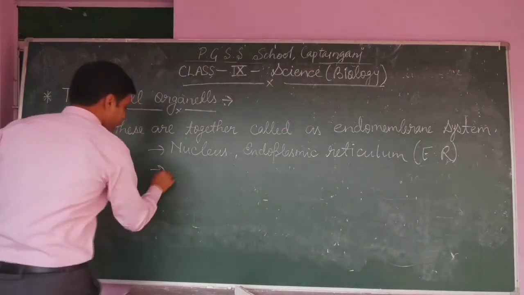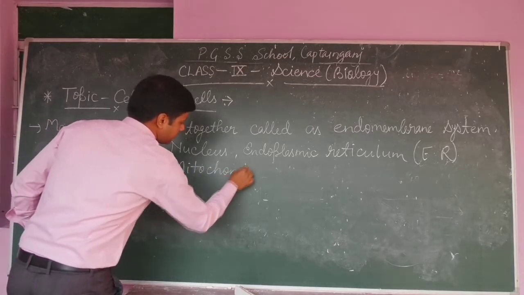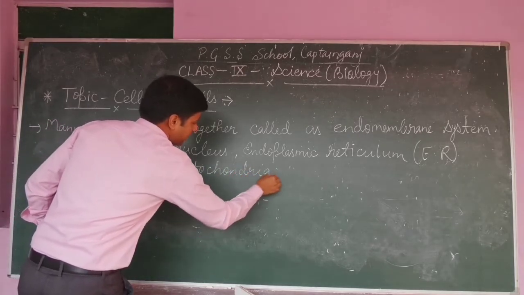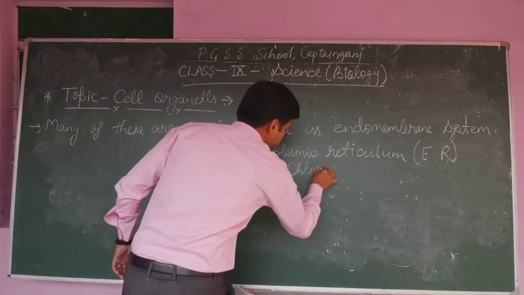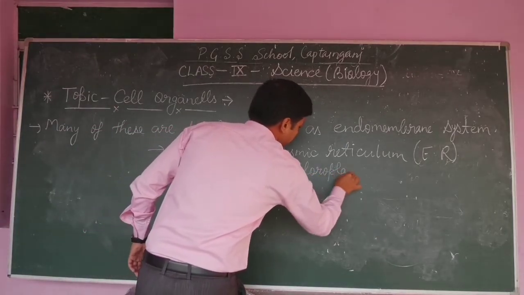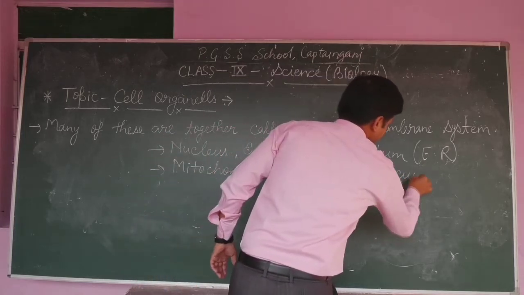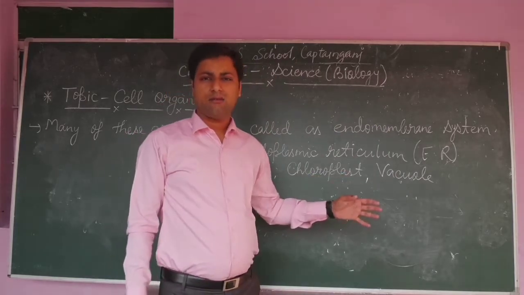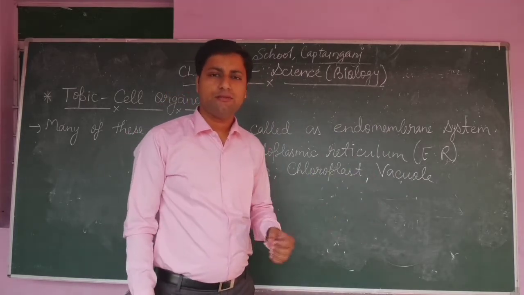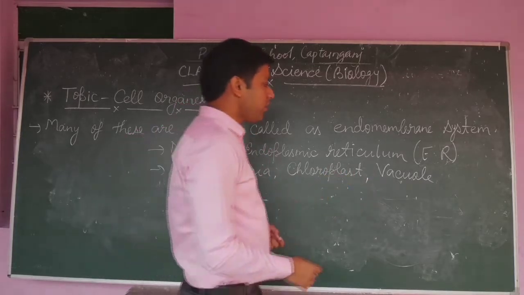After that mitochondria, after mitochondria chloroplast, vacuole. Vacuole is large in plant cell while absent in case of animal cell. If it is present in animal cell, then its size is very small.